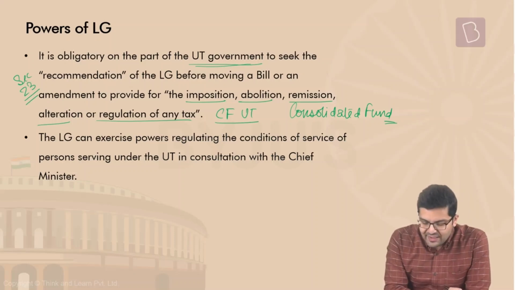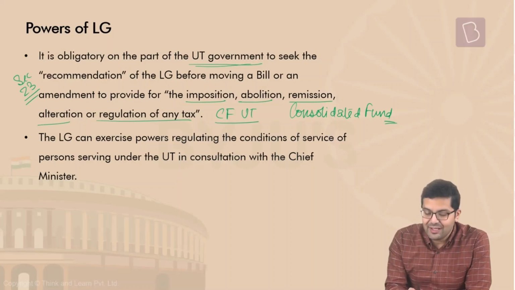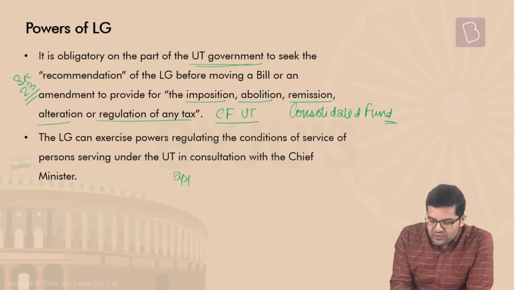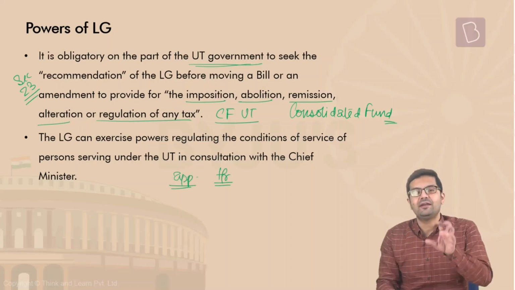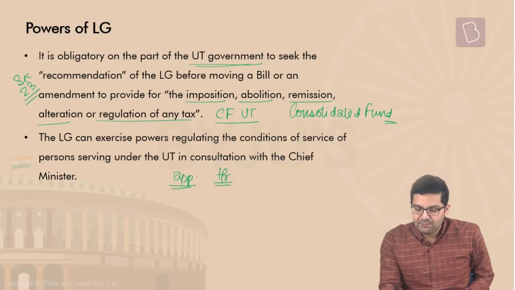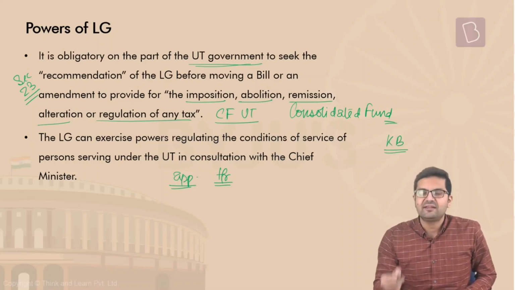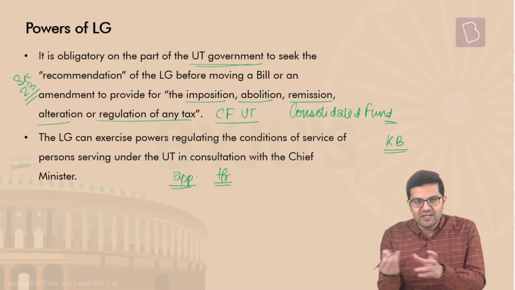There is more. The LG can exercise powers regulating the conditions of service of persons serving under the UT in consultation with the chief minister. Meaning, what? Who should be appointed to which post? Transfer of officers. All these things can be regulated by the LG. You know, considering section 23, where the prior permission of the LG is required, Kiran Bedi went on and made a statement that this budgetary exercise also involves taking out money from the consolidated fund.